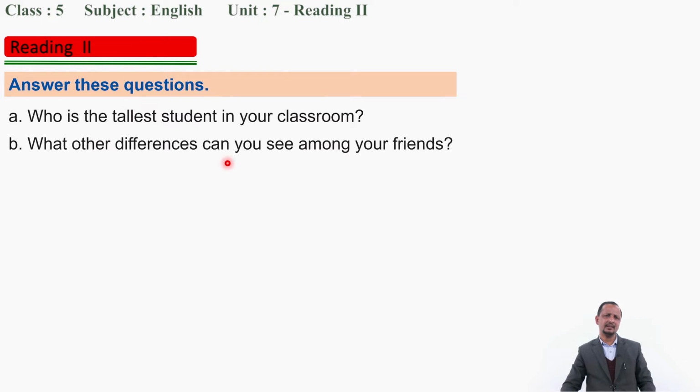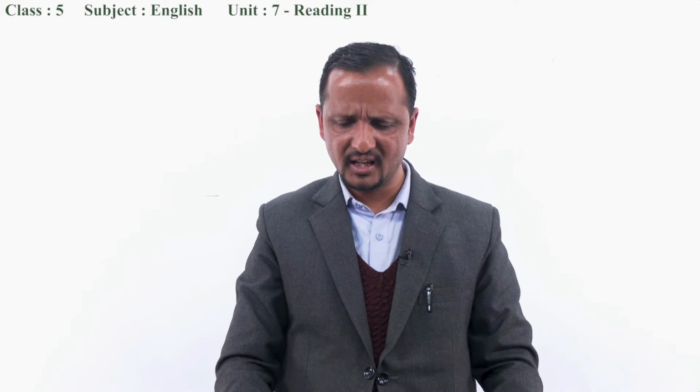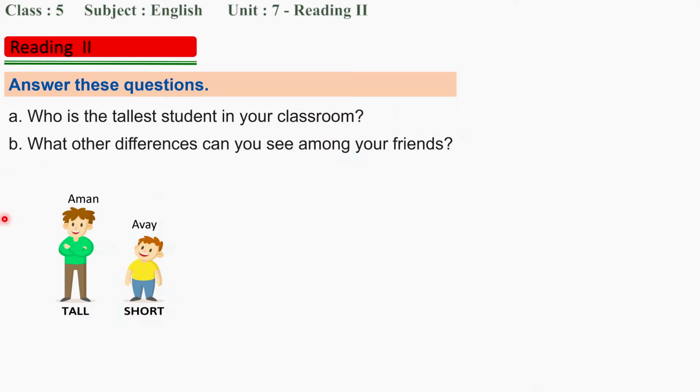What other differences can you see among your friends? So dear student, what are the differences there? So we compare when there are differences. If they are the same, similar, why compare? Both are equally tall, then no taller, no smaller, right? So differences. Now let's see, you can see the picture here. Who is the tallest here? Another picture also. You can compare here also, in terms of height, short, tall. You can make so many sentences.